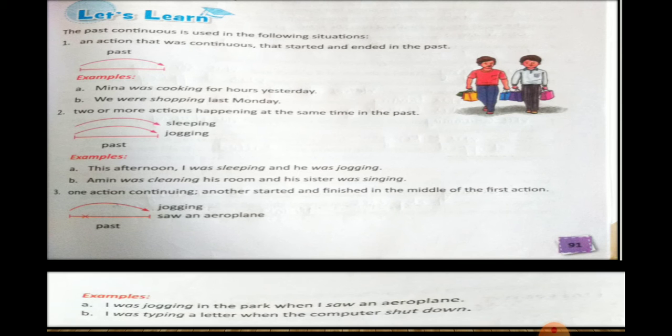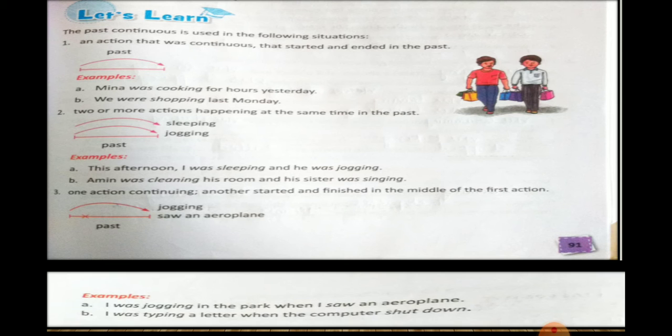So was sleeping and was jogging are the two actions that were taking place at the same time. Number B. Amin was cleaning his room and his sister was singing. You can again see two actions going on at the same time, was cleaning and was singing.